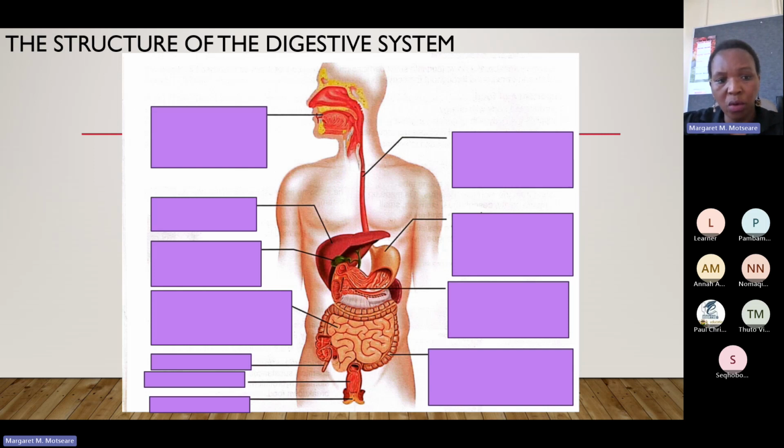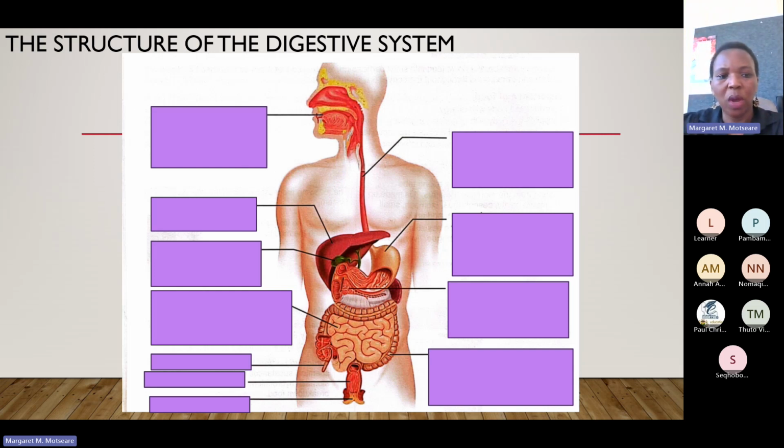So the food moves from the mouth and is pushed down the esophagus by the tongue. And then the muscles in the walls contract and relax, pushing the food towards the stomach. And then the food is going to travel all the way down here into the stomach.